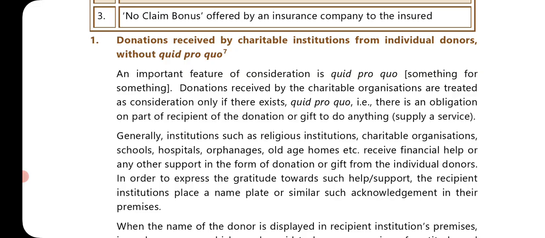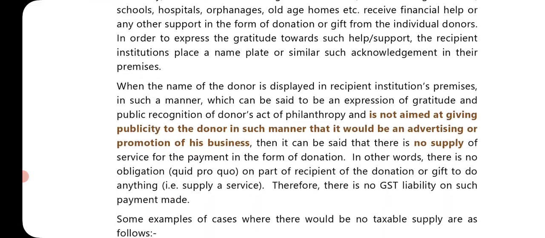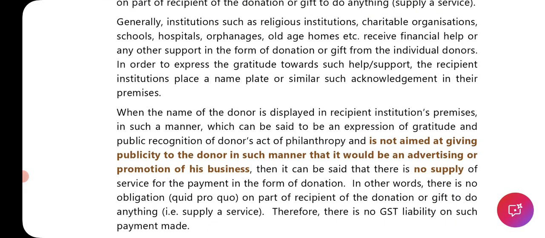Means Mr. A is giving, there is a trust called XYZ, and Mr. A is donating 3 lakh rupees to the trust. In return, the hospital has given him medical treatment of say the value of 5 lakh rupees. So he has given 3 lakh, in return he is getting value for 5 lakh rupees. So that 3 lakh rupees is indirectly payment for the services. Generally, institutions such as religious institutions, charitable organizations, schools, hospitals, orphanages, old age homes, etc., receive financial help or any other support in the form of donation or gift from individual donors.